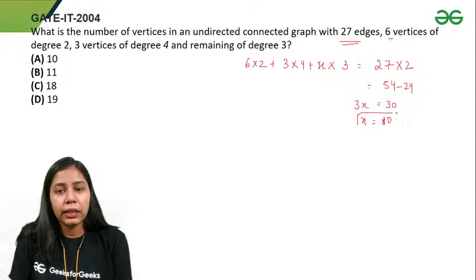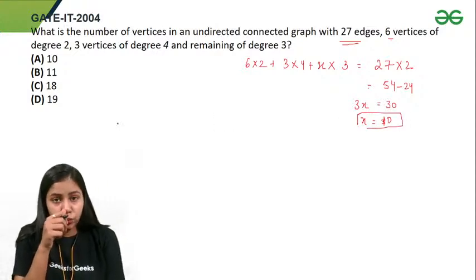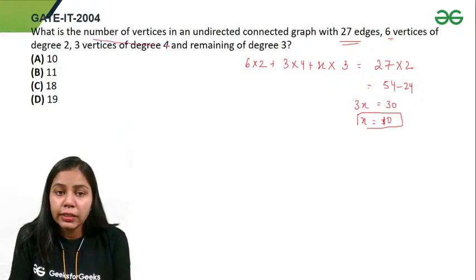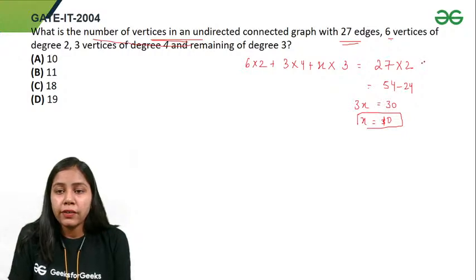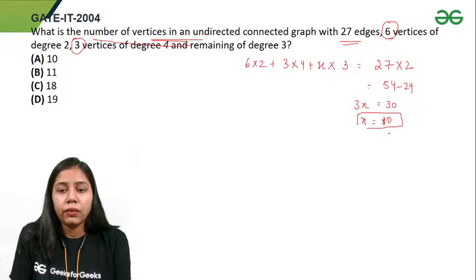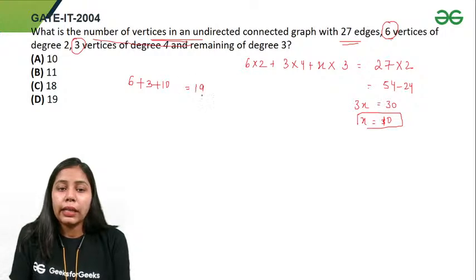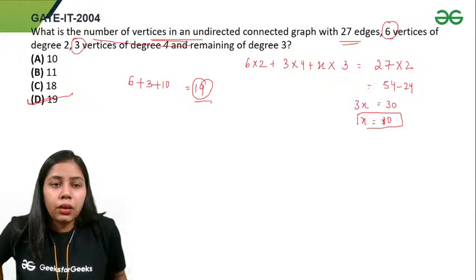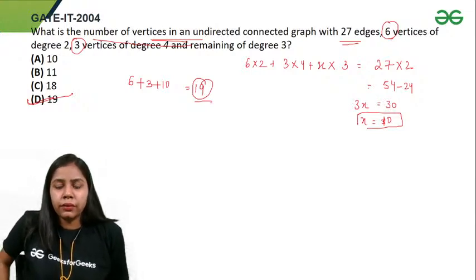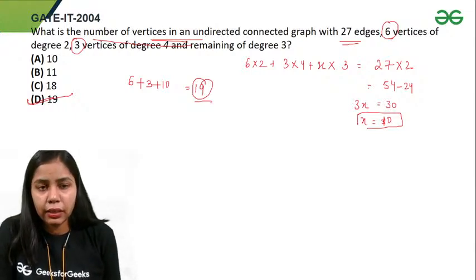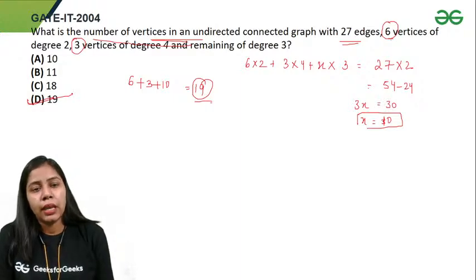So the remaining vertices are 10, but don't get confused and take option A as the correct answer. No, they have asked for the number of vertices in an undirected graph. So we have 6 vertices of degree 2, 3 vertices of degree 4 and 10 vertices of degree 3. So that means 6 plus 3 plus 10. So I'll get 19 vertices in total. So here option D is correct. Right? Does anybody have any confusion in this question? Right? Because that is a very easy question from graph theory. The difficulty will increase as we move forward.